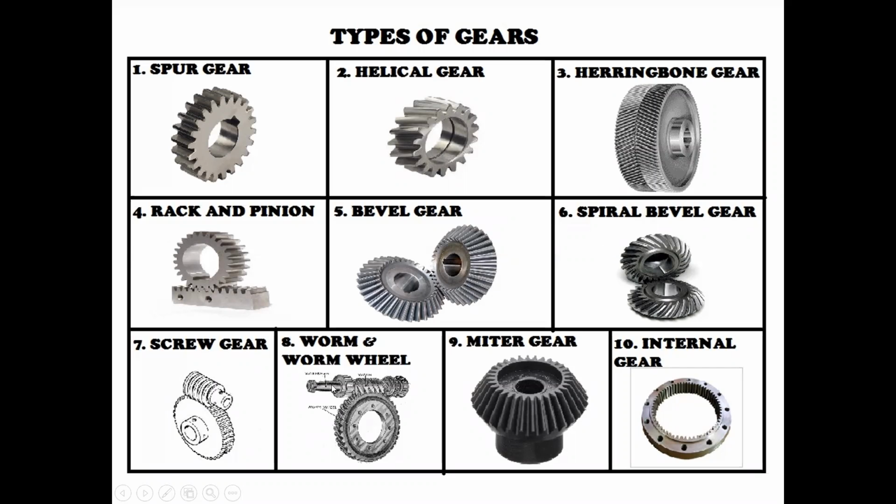And now screw gear and worm wheel. These two are similar. One worm wheel is there, and the worm wheel also has some teeth. That is connected with the pinion. When the pinion is rotating, the worm wheel is also oscillating or translating, and it is making perpendicular motion. It transmits the perpendicular motion from one place to another. That may also happen.